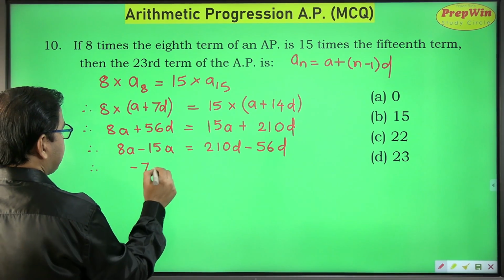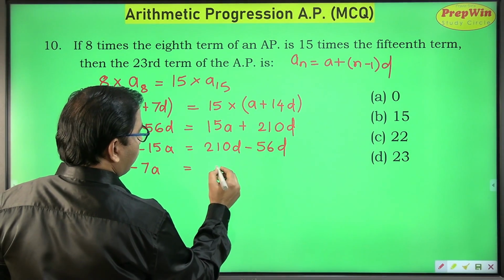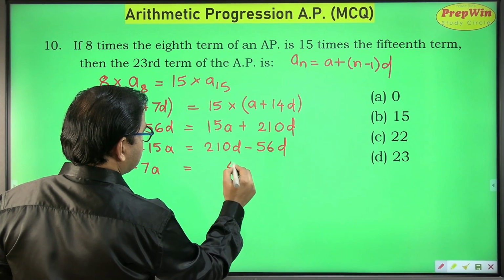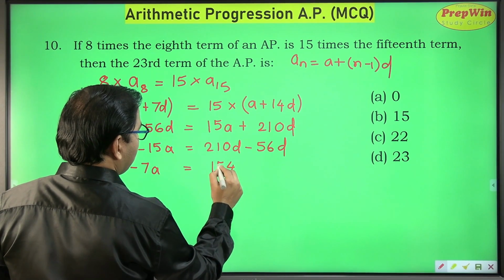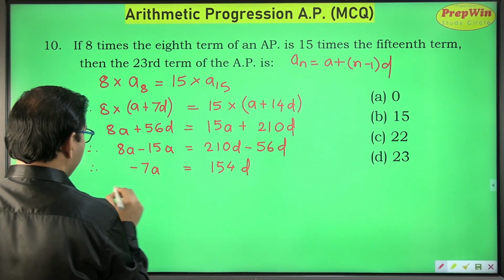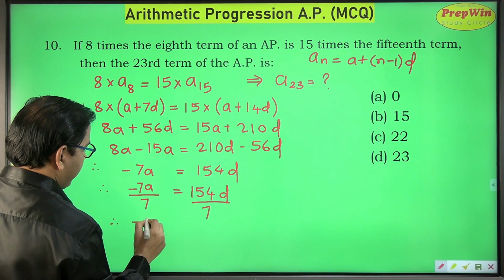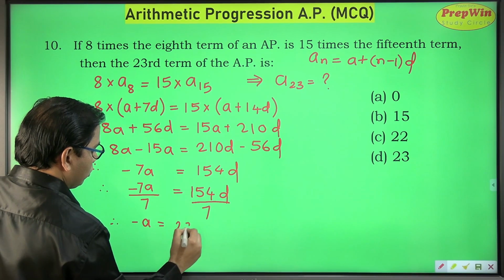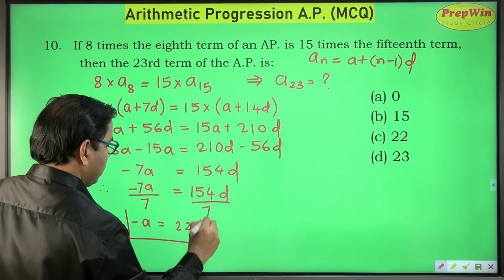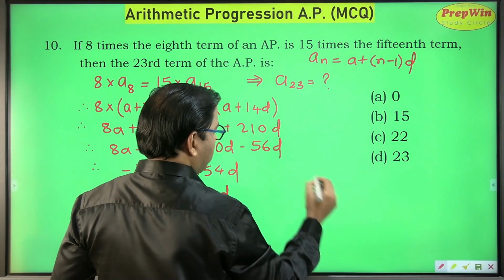This is minus 7a is equal to 10 minus 6 is 4 and 20 minus 5 is 15d. You get minus a is equal to 22d. This is what I am going to use later on.